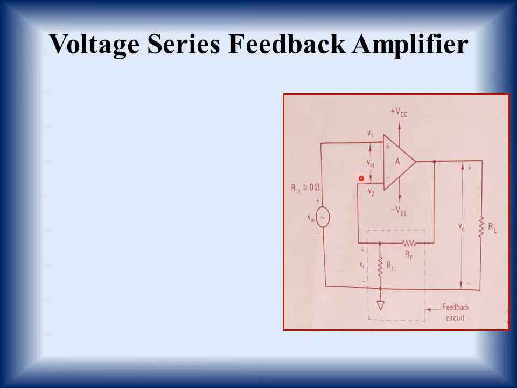And why are we using a negative feedback? We are using negative feedback so that the gain of the op-amp reduces by some amount. If the gain of an op-amp reduces by some amount, what does that mean?